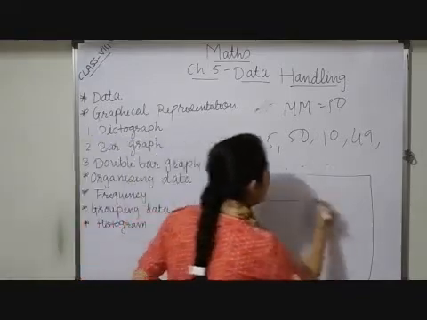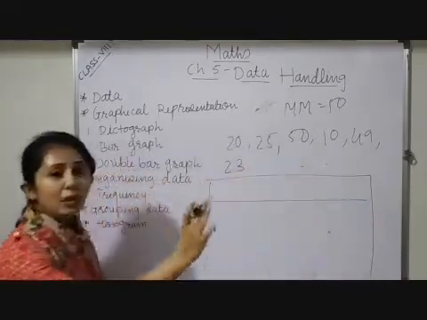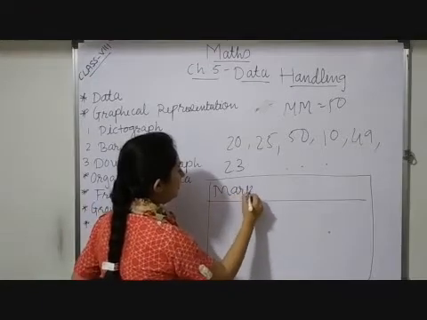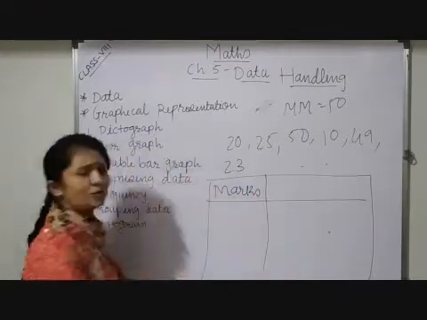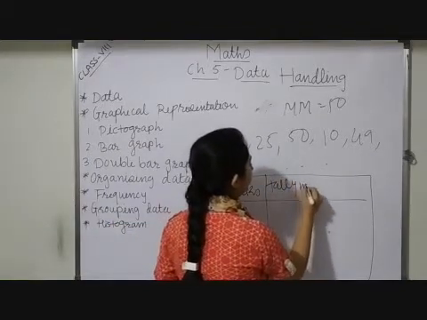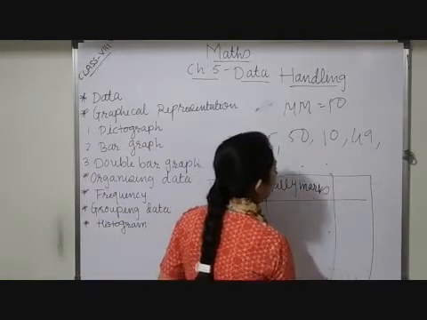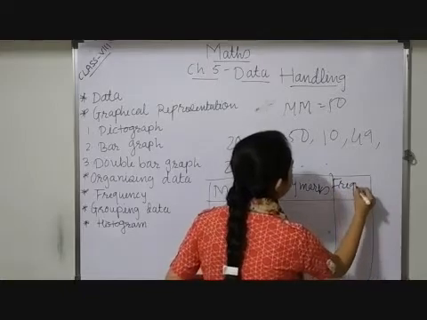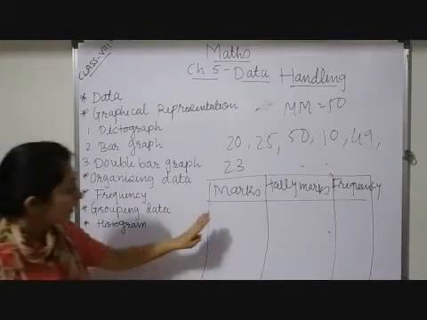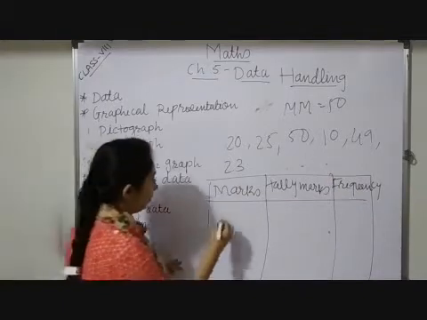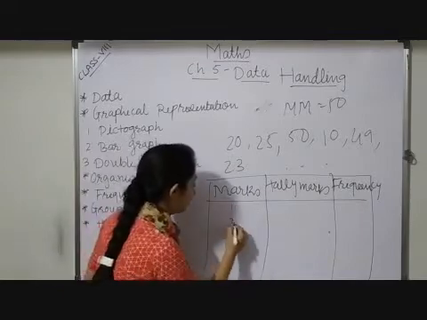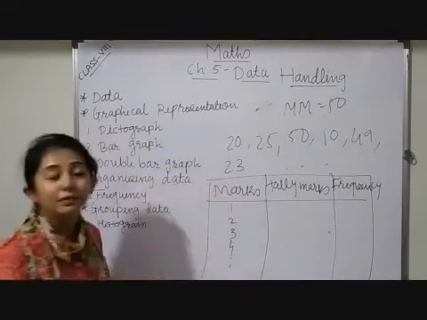Here in a table, what is this table about? Marks in mathematics. So here I am writing marks. You may write down marks of mathematics also. The next column is of tally marks, and the last one is of frequency. Now, how to represent? Suppose I take marks from 1 to 50, so I write down 1, 2, 3, 4, up to 50.